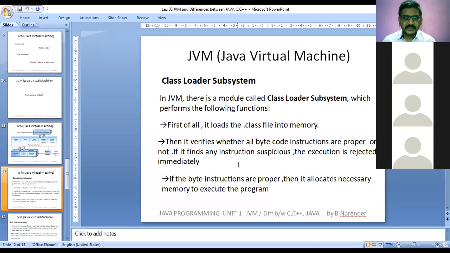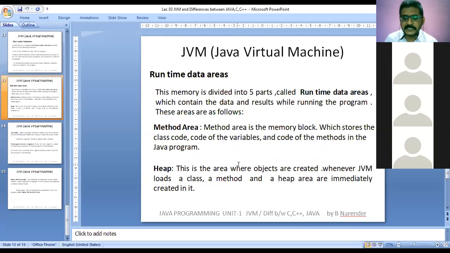First, it loads the .class file into memory. Then it verifies whether all bytecode instructions are proper or not. If it finds any instruction suspicious, the execution is rejected immediately. If the bytecode instructions are proper, then it allocates the necessary memory to execute the program. So the simple job of the class loader subsystem is to load the .class file into memory and verify all the bytecode instructions. If they are proper, it allocates the memory; otherwise it rejects the execution of that bytecode.